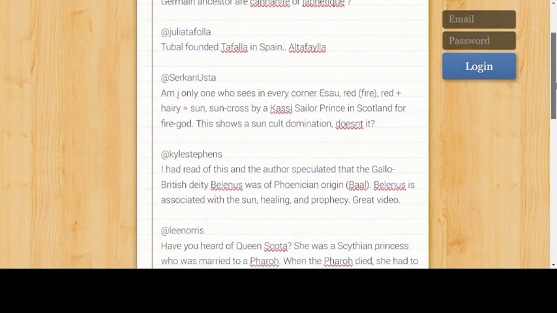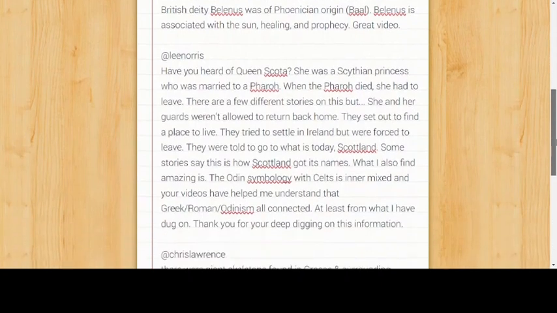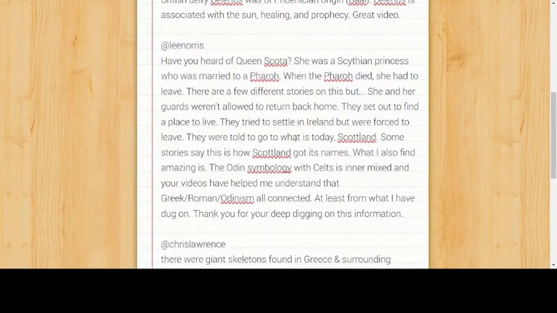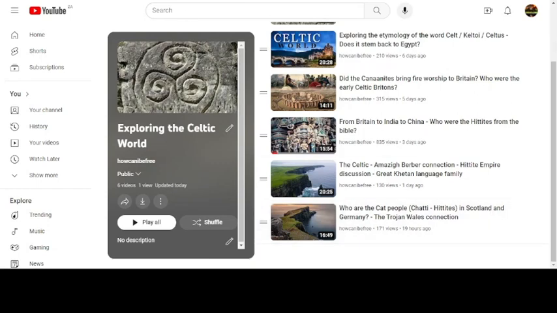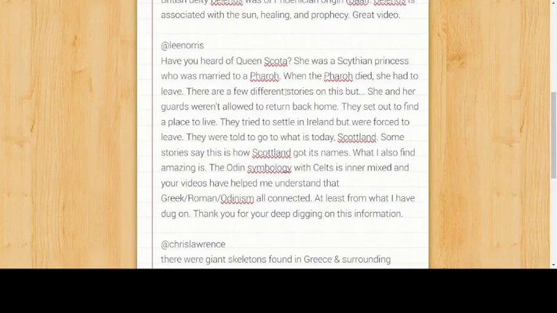Let's go to the next one. I'm not going to read this one all out because it's quite long, but it's about how Scotland got its name. And could it be from Queen Scota, a Scythian princess married to an Egyptian pharaoh?